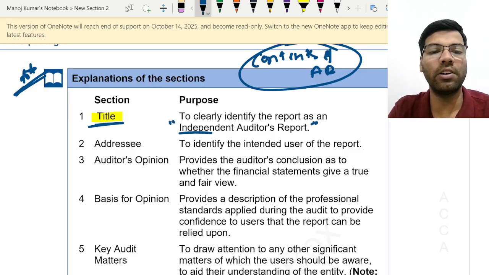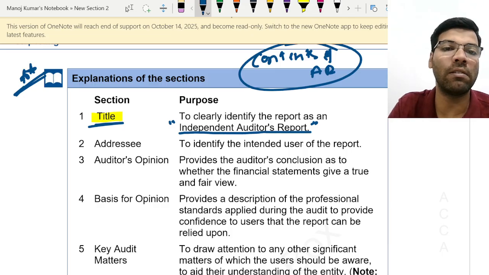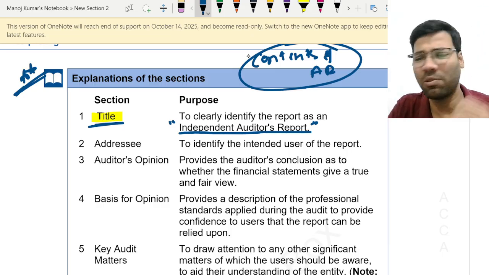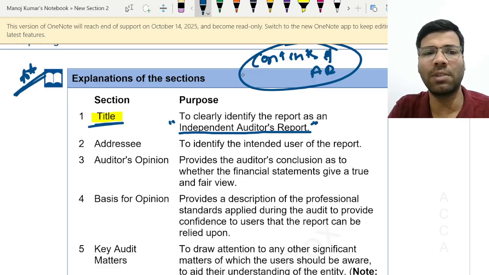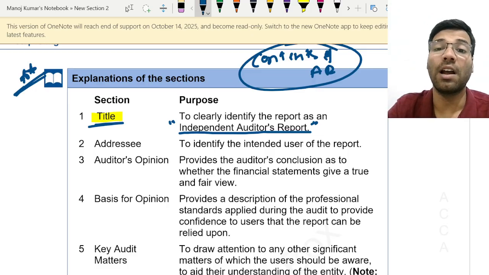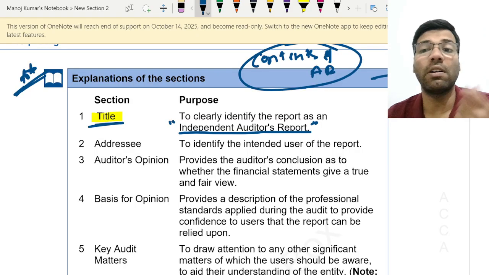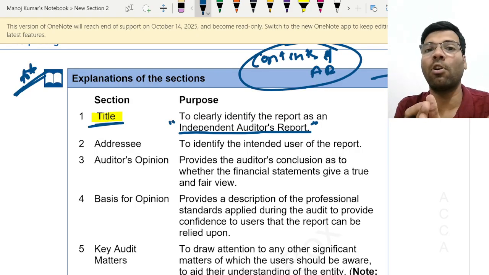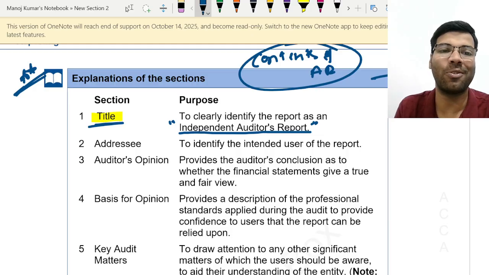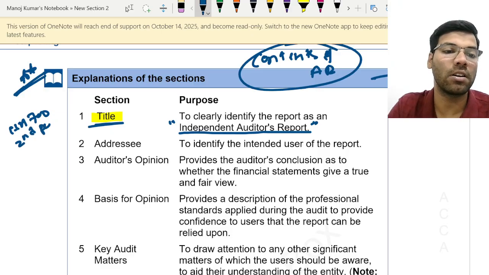Generally, every audit report should have it. If it is an internal audit, you can put any name that you want, nobody cares. But once it is a statutory audit, automatically the standards apply. And see, my dear, here I am talking about ISA 700. We have started with the first standard of reporting, the 700 series. ISA 700 talks about two issues. One is forming the opinion, and the second one is the content of the audit report. This is the second part of ISA 700.